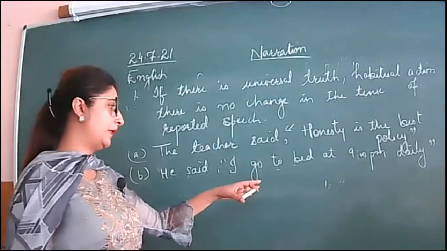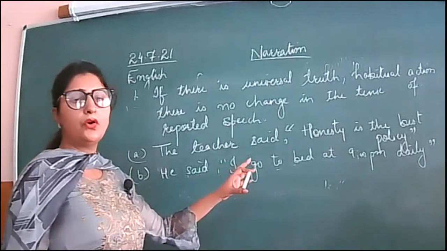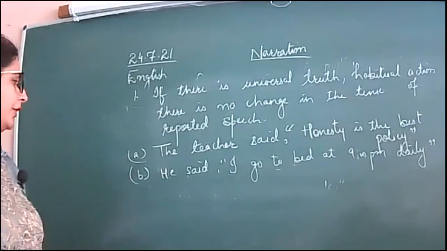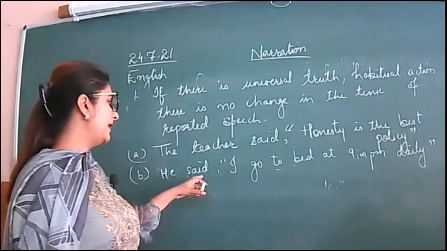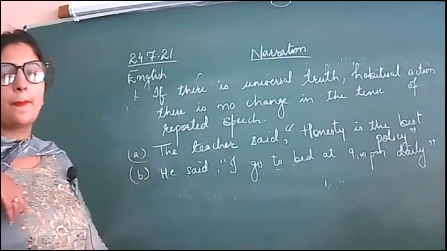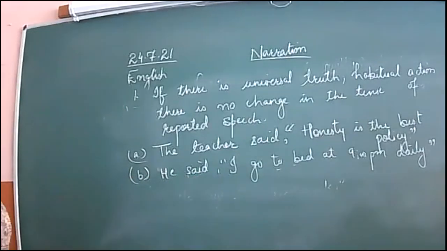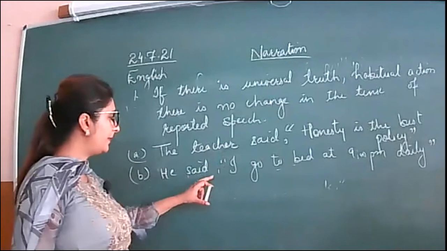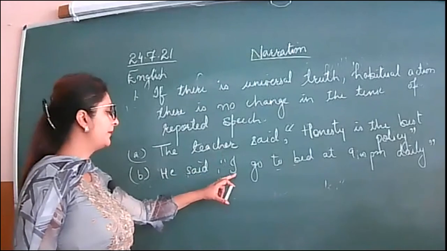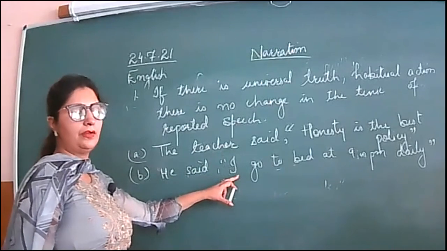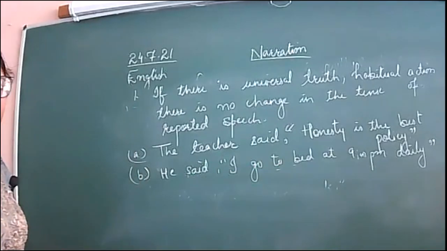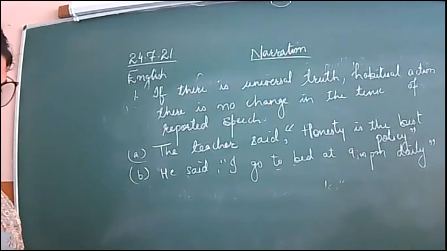Because it is a habitual action, again, there won't be any change in the tense of reported speech. For example, he said that he goes to bed at 9 p.m. daily. What will be the answer? He said, this will be replaced by that. I will change into he. Goes to bed at 9 p.m. daily.